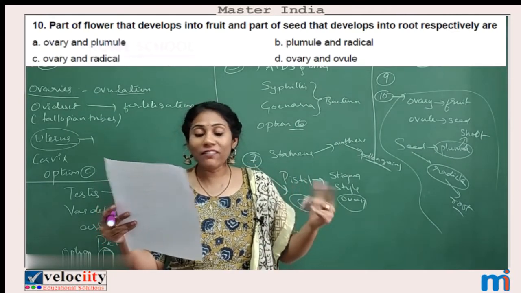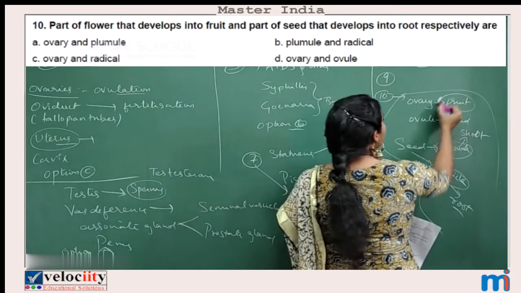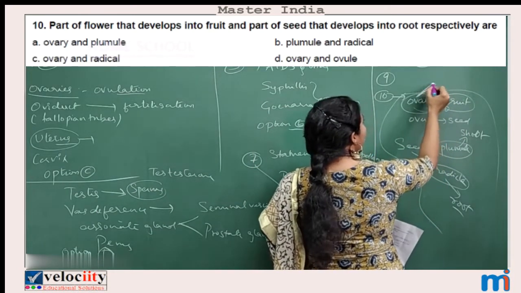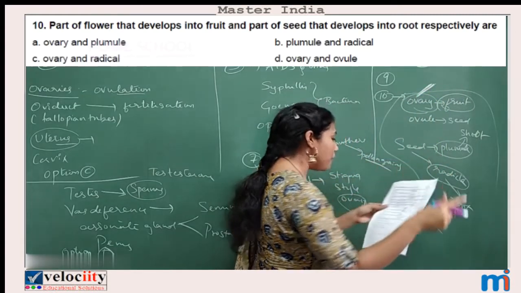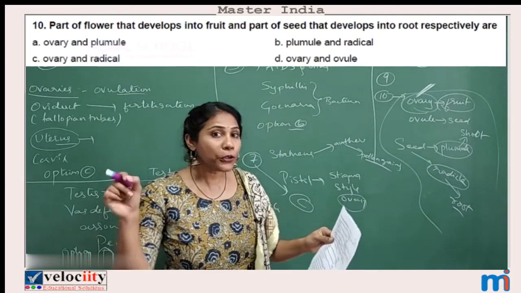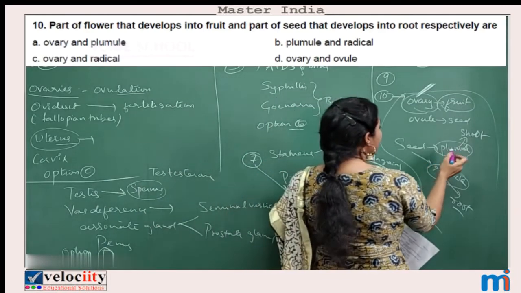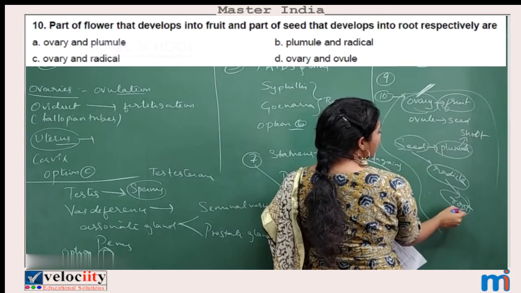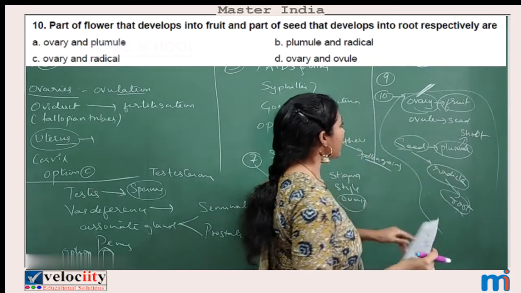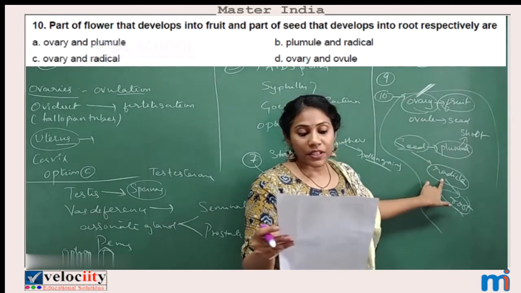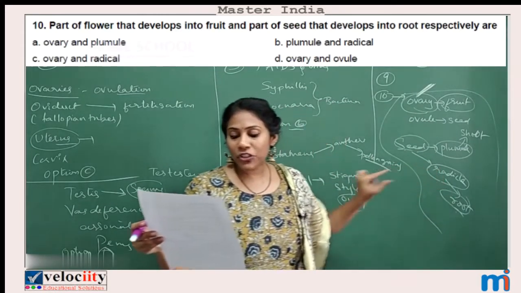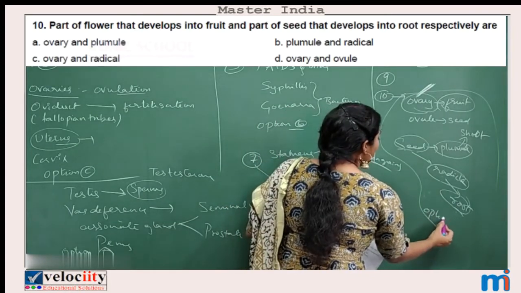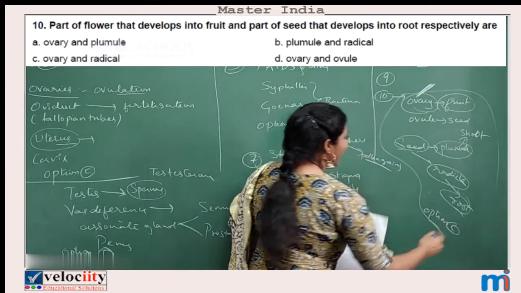Part of flower that develops into fruit. Which one develops into fruit? Which part of the flower develops into fruit? Definitely ovary. And part of seed that develops into root, they have asked. So which part develops into root? Part of seed which develops into root, that is radicle. So what's your answer? Ovary and radicle. So where are ovary and radicle mentioned? It is in option C. Okay. So for 10th question, option C is the correct answer.